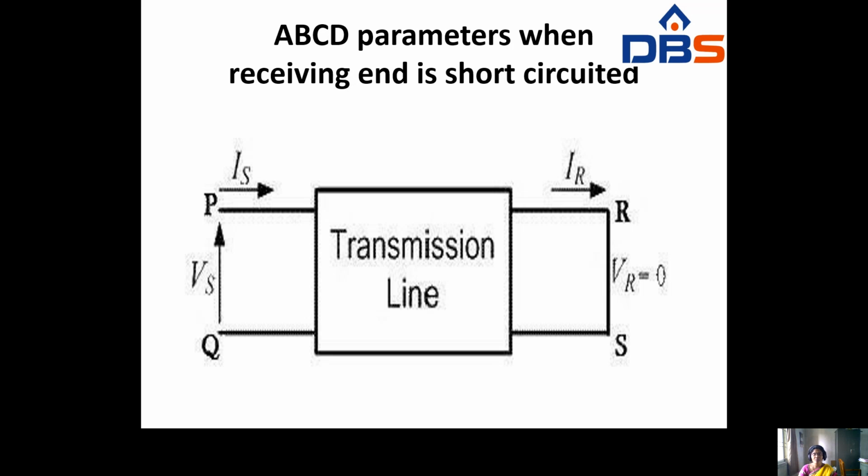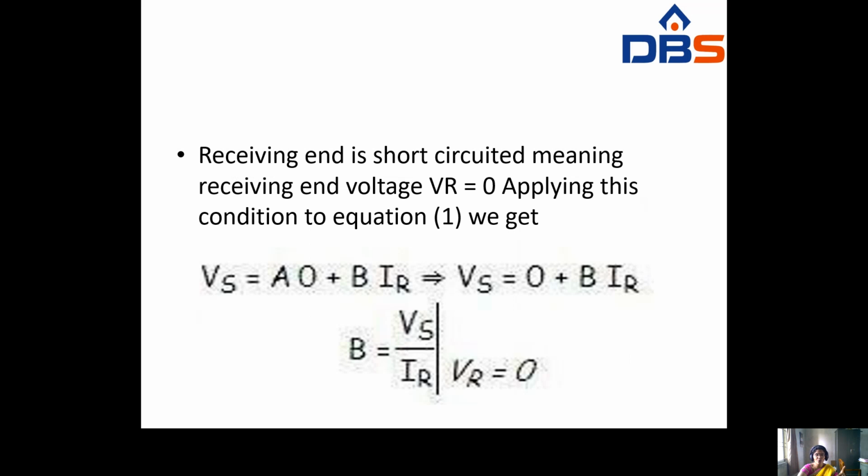So whenever the Vr value is 0, this condition is applied to both equation number 1 and equation number 2. See here, the receiving end is short circuited, meaning the receiving end voltage Vr equals 0.